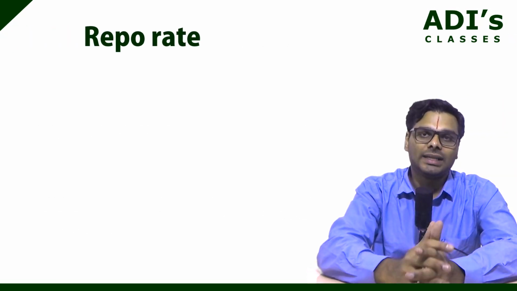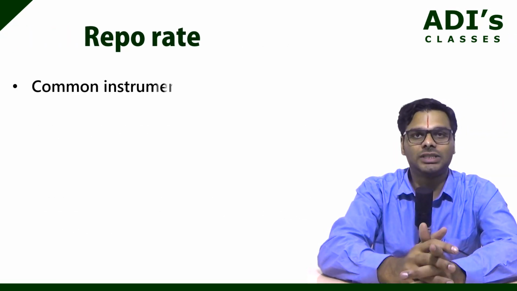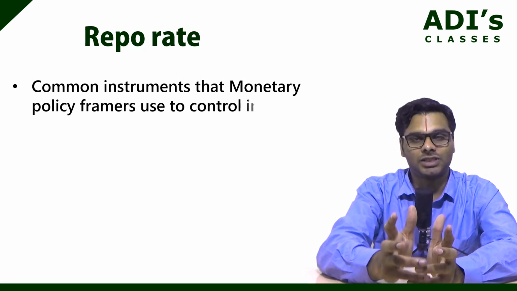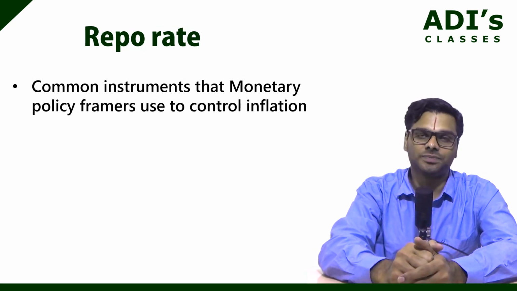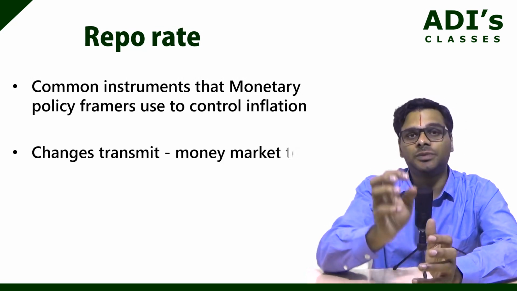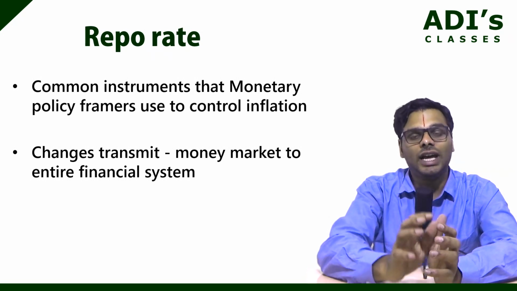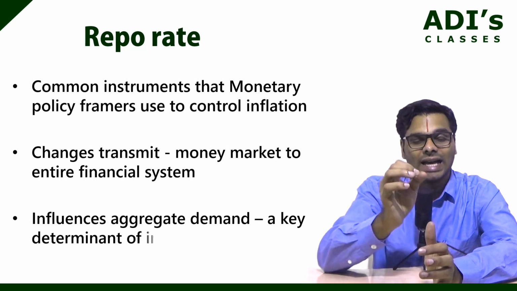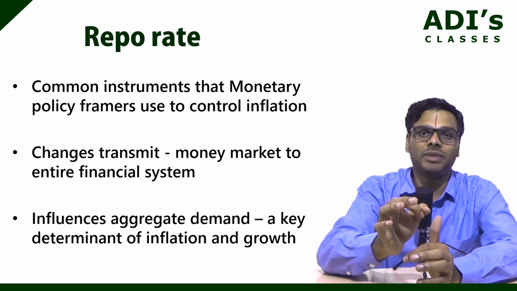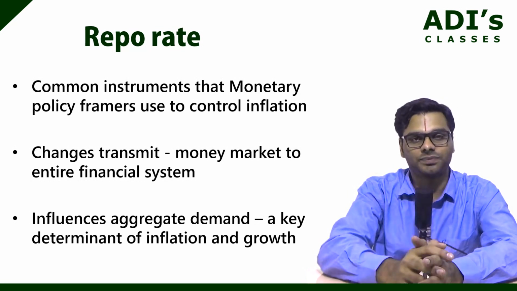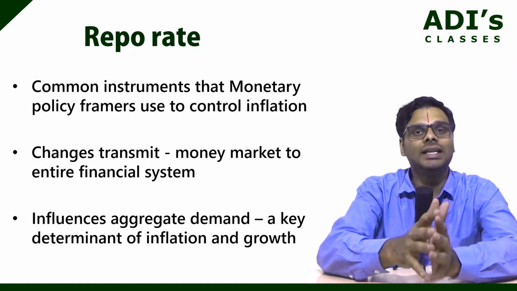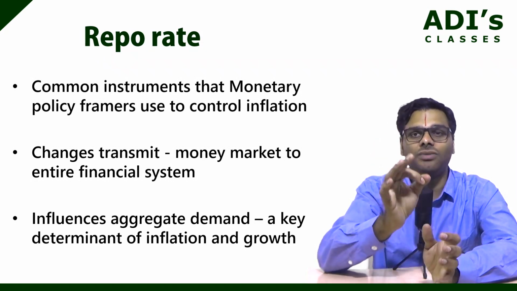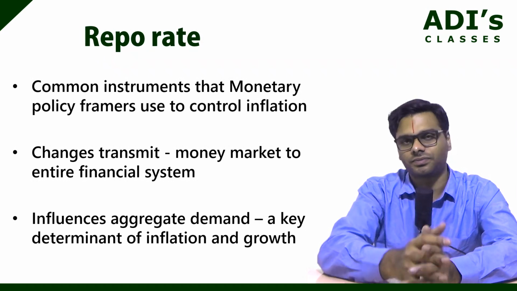Now, the repo rate is one of the most common instruments that monetary policy framers use to control inflation. Repo rate changes transmit through the money market to the entire financial system. The repo rate influences aggregate demand, a key determinant of inflation and growth.